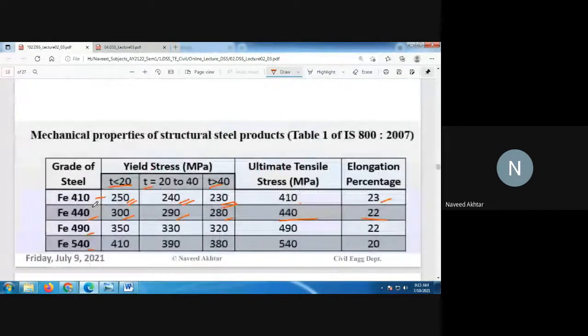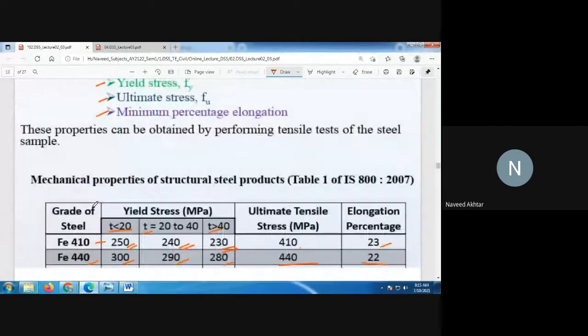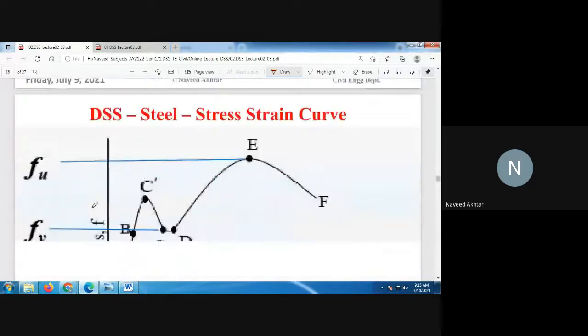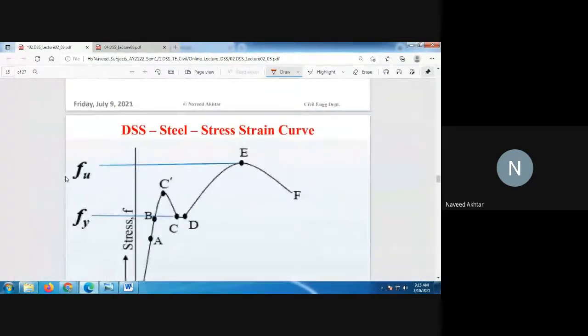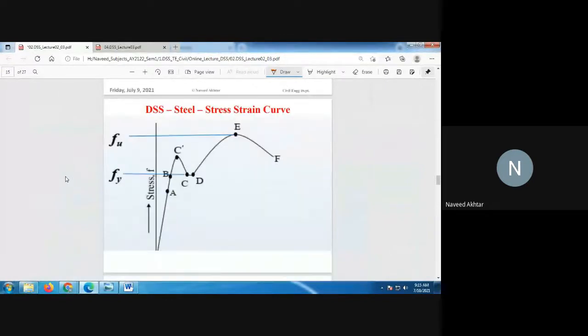Then you will see the stress-strain relationship in steel. You know that the stress-strain curve for steel is initially, at the start, linear.